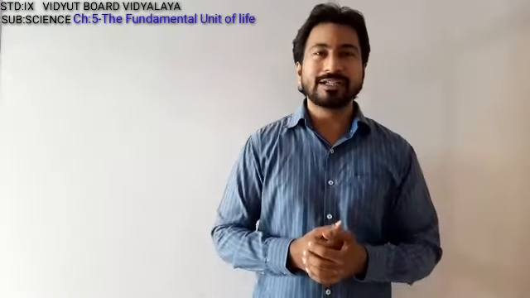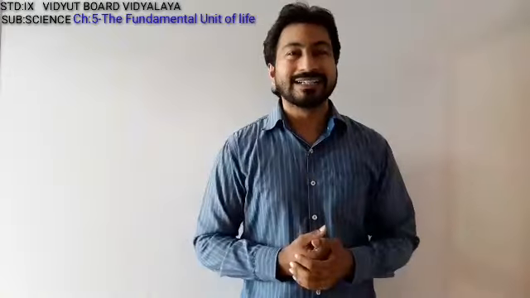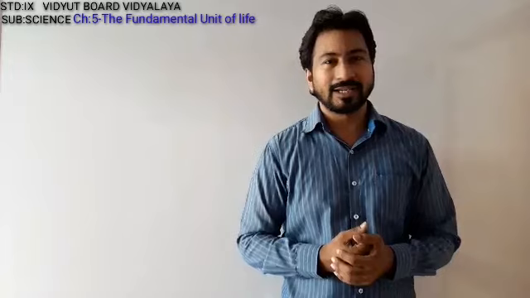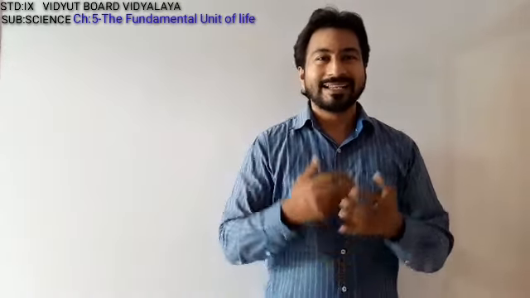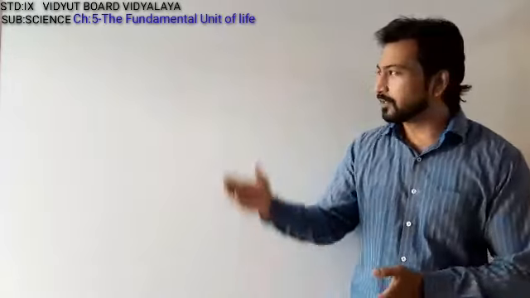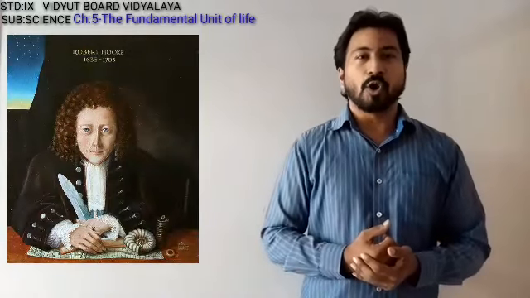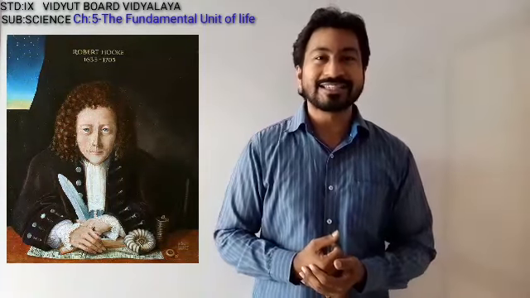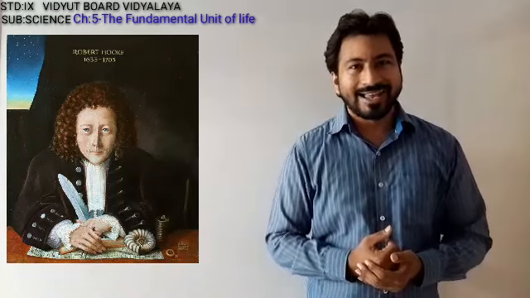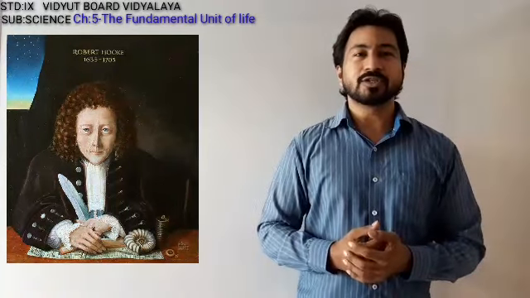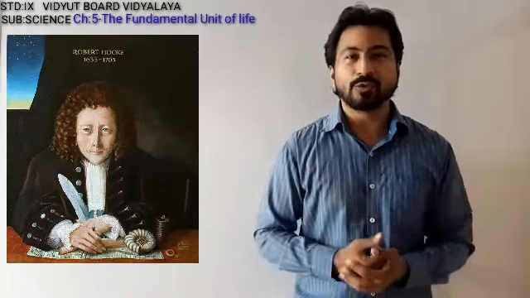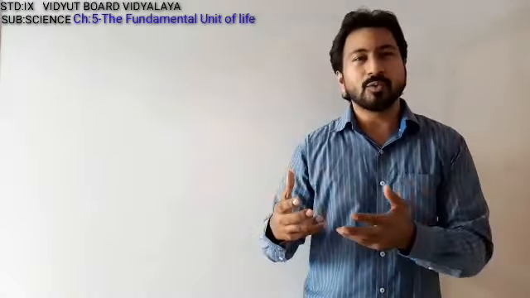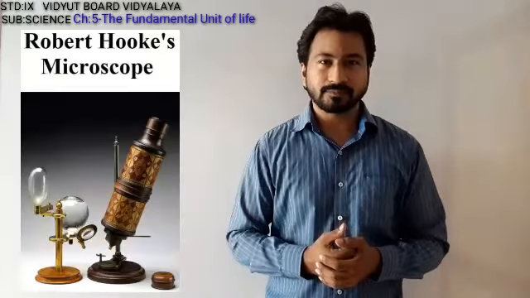So let us go into the discovery of the cell and who discovered this cell. Well, the cell was basically discovered by Robert Hooke in the year 1665. Now at that time there were no such highly powerful electron microscopes which we have now. So he used a very simple microscope.